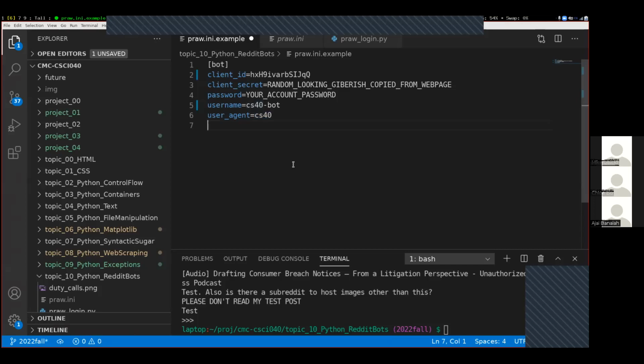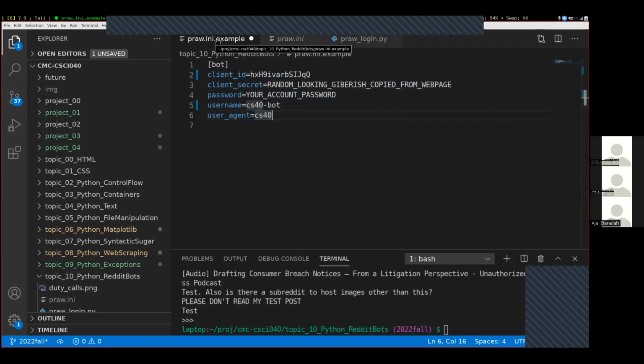Okay, where we're going to go on to next is this pra_login.py file. pra_login is going to connect to pra.ini in order to extract your secret information, your login credentials, for your account. pra_login is going to look in a file called pra.ini.